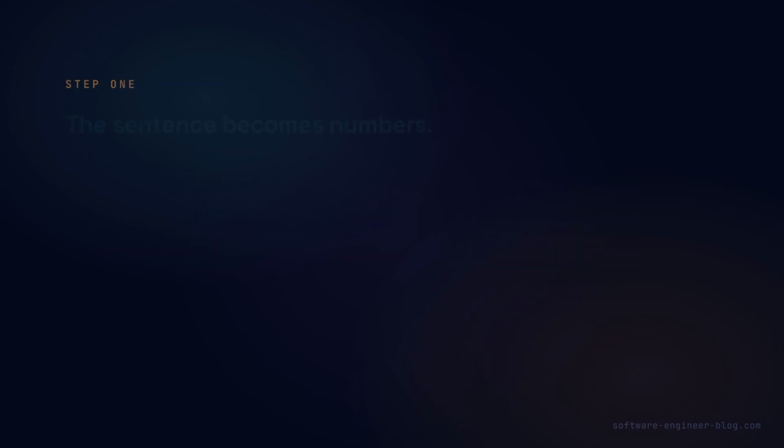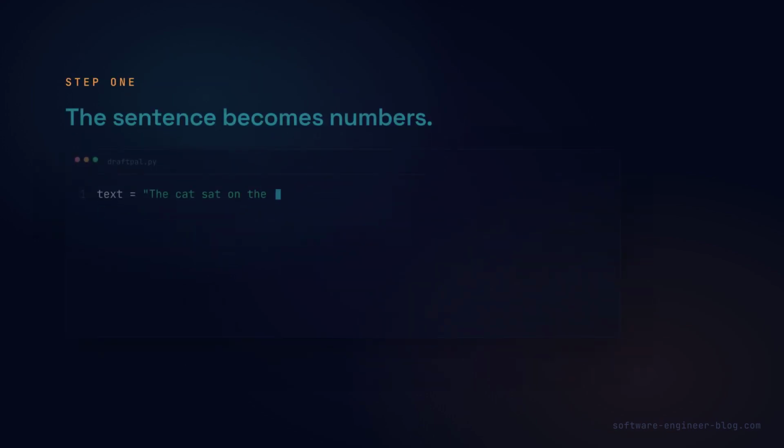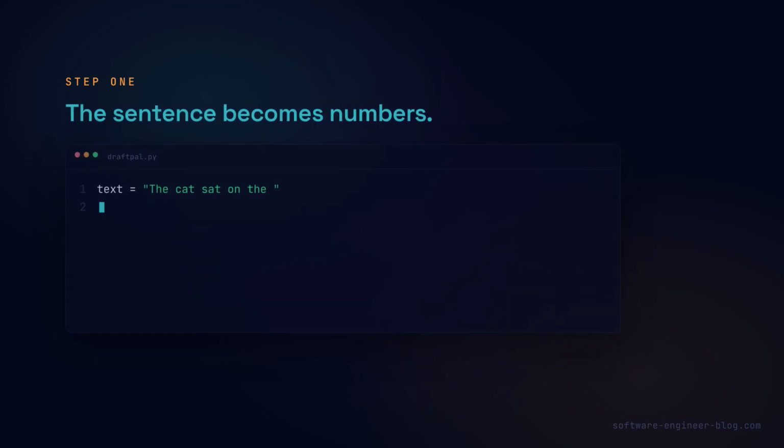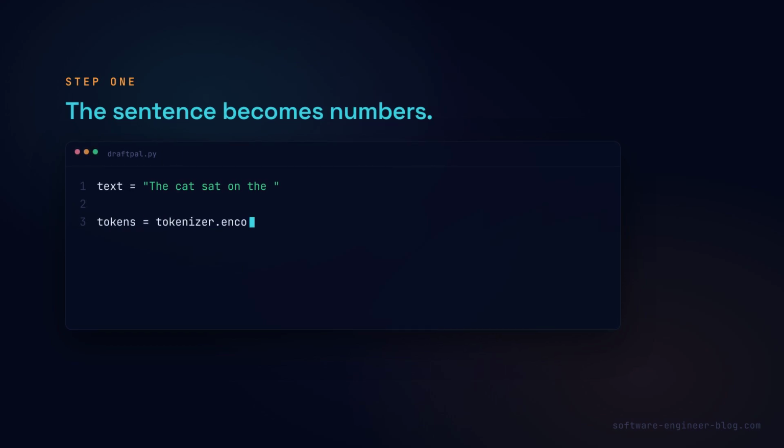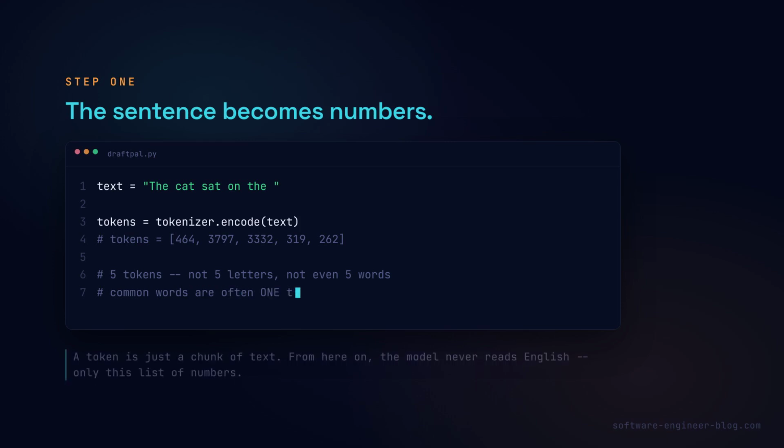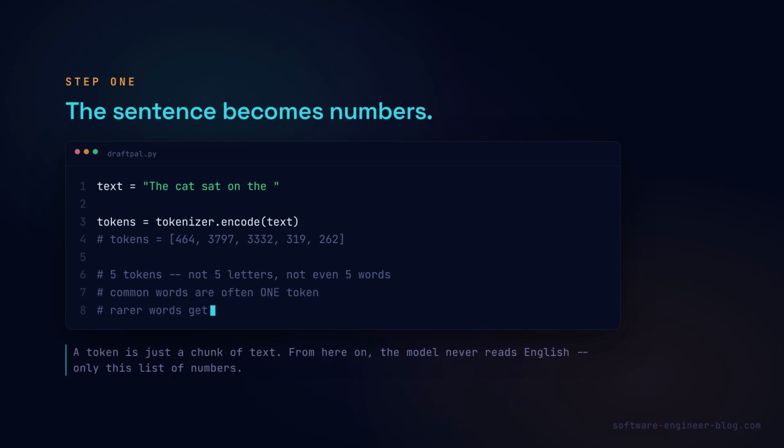Step 1. Your sentence becomes numbers. DraftPal takes the text, "the cat sat on the," and hands it to a tokenizer. The first line is just that string. The second line calls it in code, and the result, 5 numbers, is what actually gets used from here on. Notice it is 5 tokens, not 5 words and not 5 letters. Common words are often exactly 1 token. Rarer or made-up words get chopped into several pieces instead. The model never reads English. All it ever sees from this point on is this list of numbers.